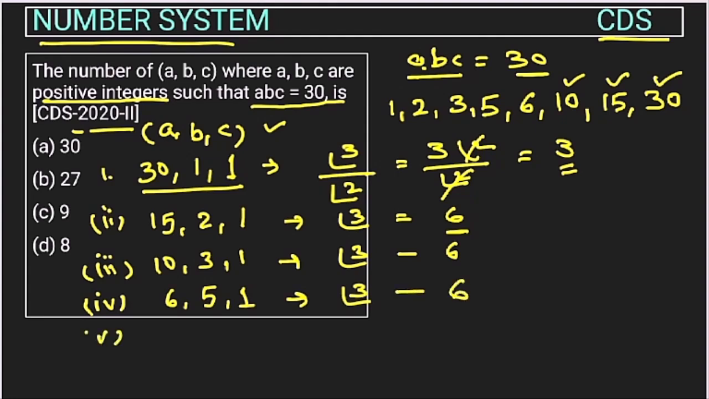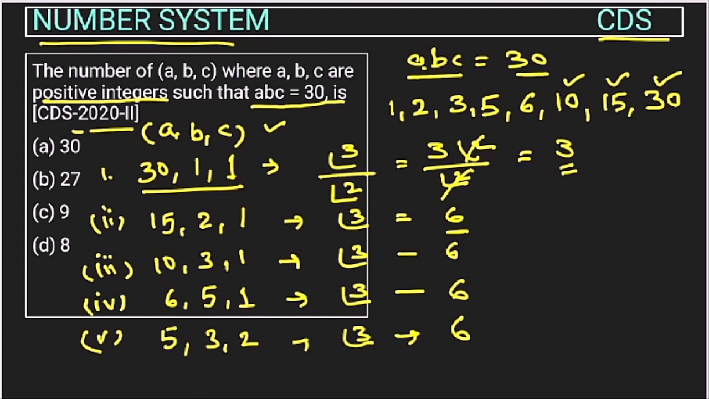Now, the next case. When A is 5, what's the possible value of B we can take if we are taking A as 5? So this could be 3 and 2, right? So again, how many values can we form? This will again be factorial 3. It means again 6, right?